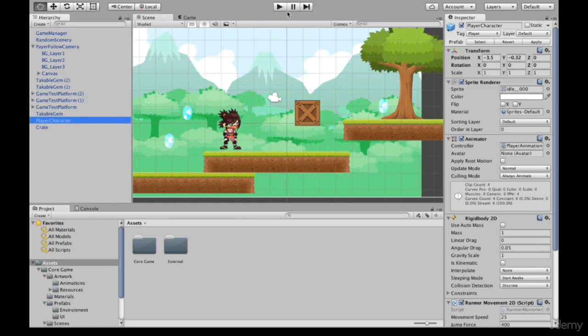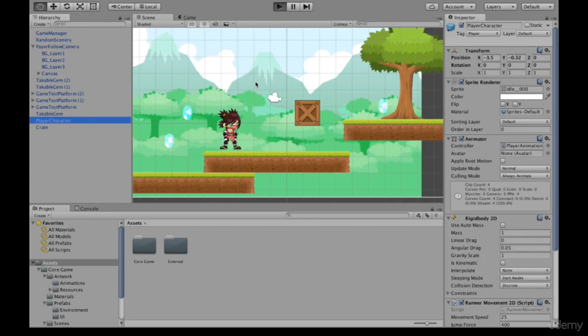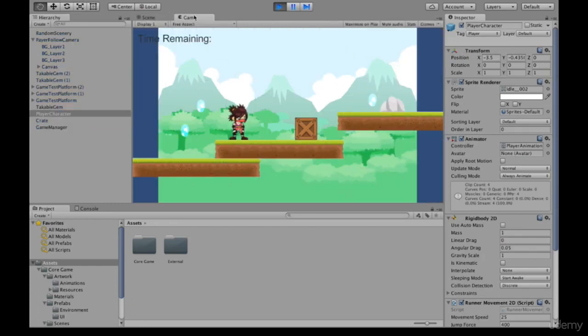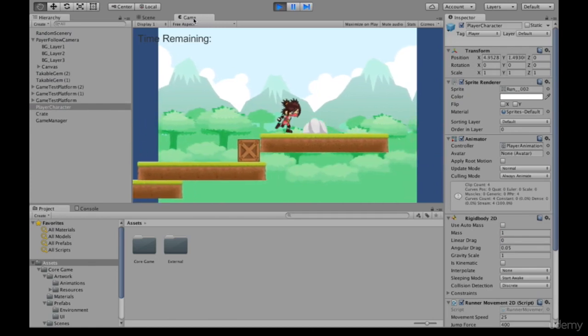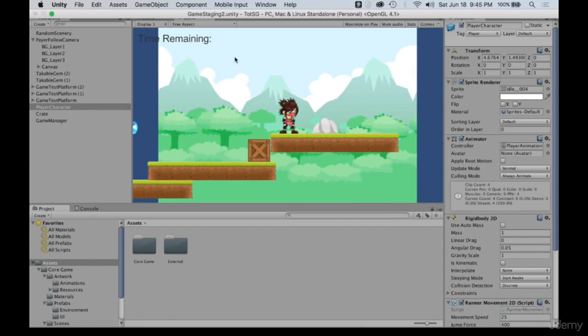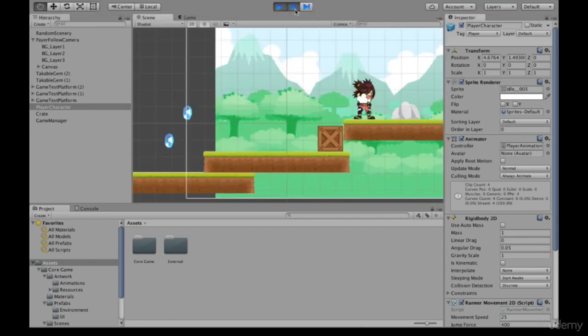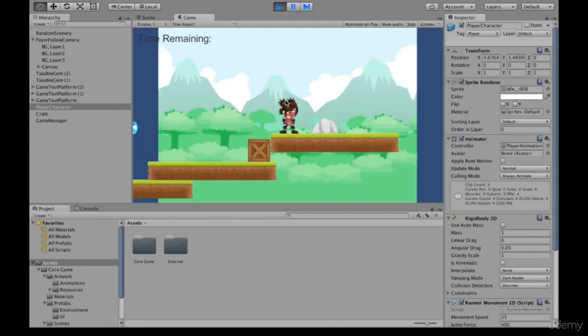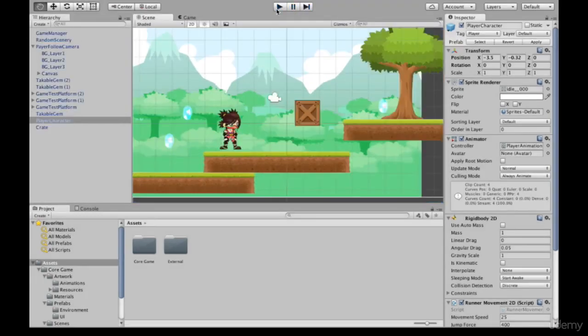So as you come over here, you'll see there's a play and pause button. If I was to hit play, it will run my scene in the game view. So in this game view, the game is fully playable. This makes it really easy to test and prototype your games. I can use the pause button to go back to my scene, but keep the game active, and unpause it as well. And I can hit the play button to stop it entirely.